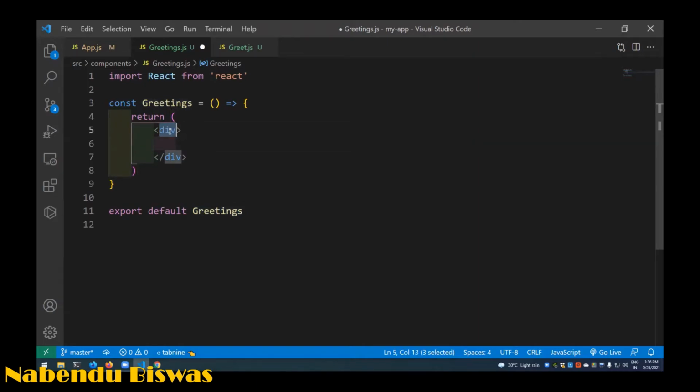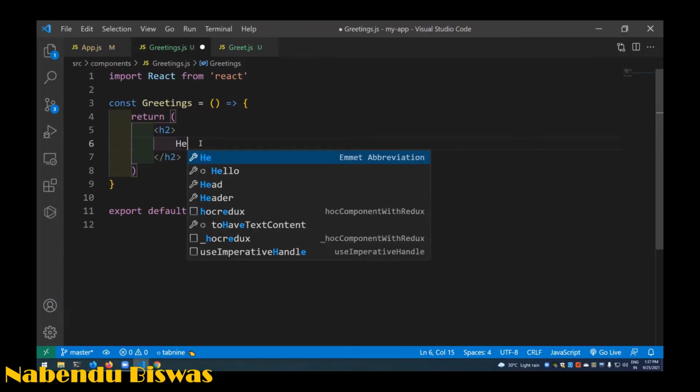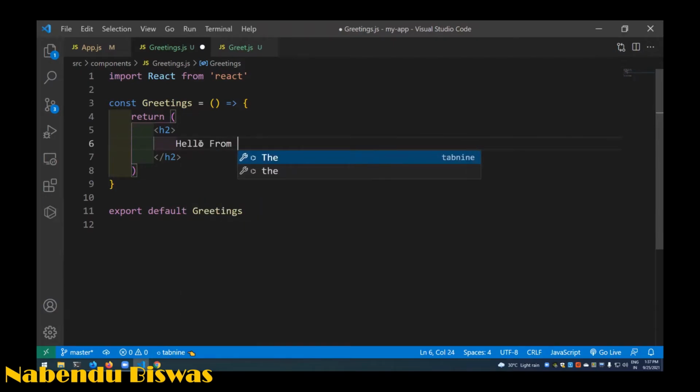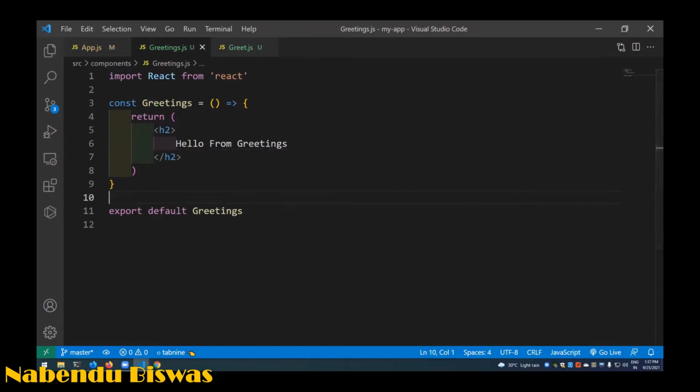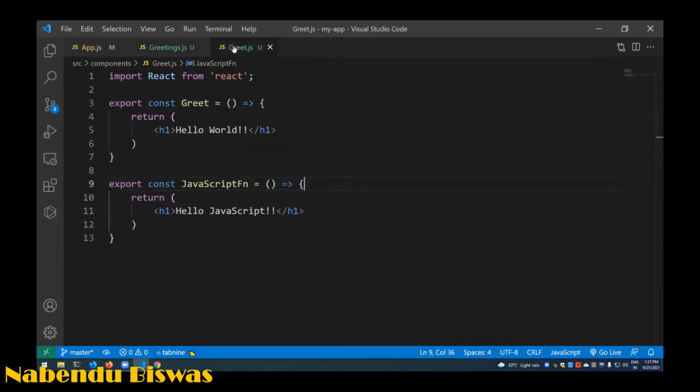Now I'll do H2, hello from greetings. Okay. And see, one thing is there, this is known as default export, and this is the thing which you are going to do a lot. Okay, default export. Oh, I think I have told it opposite. This is known as named export.